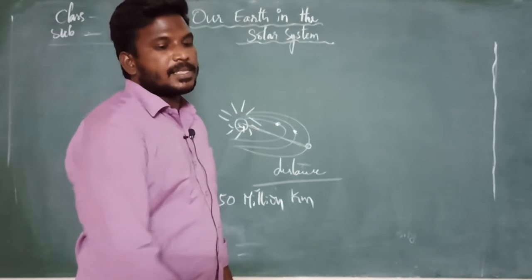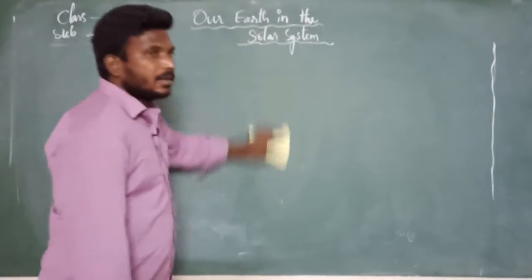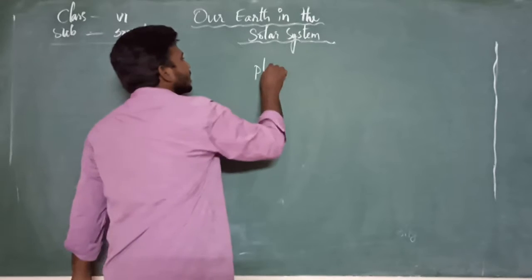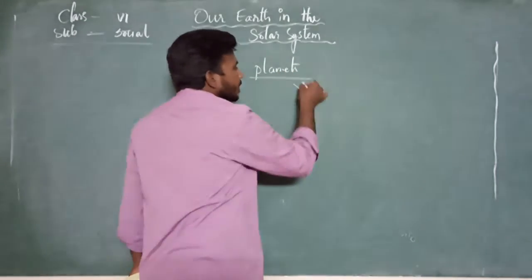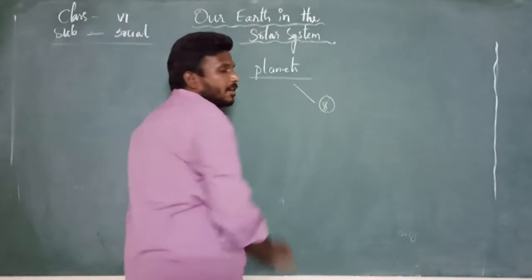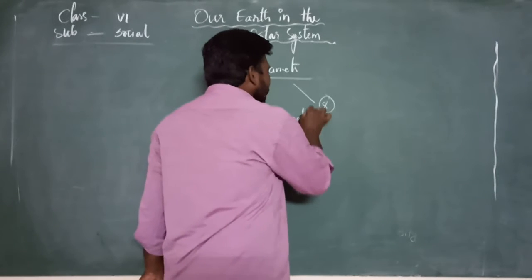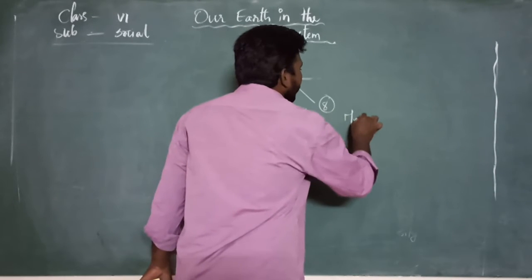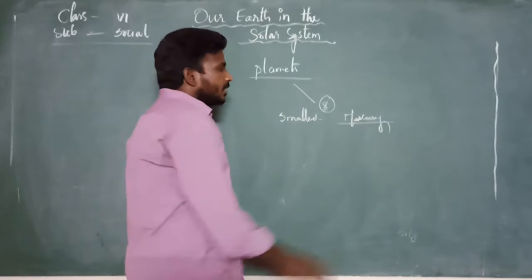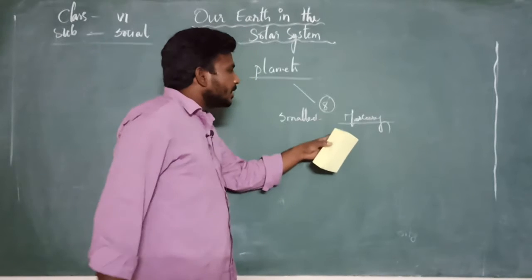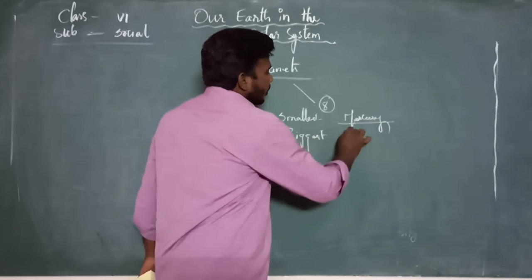Okay, next part is planets. As we discussed, Earth is also one of the planets. According to their shape and size, we have 8 planets. Which is the smallest? If you take Mercury, the smallest is Mercury, which is nearest to the sun. What about the biggest? Jupiter.